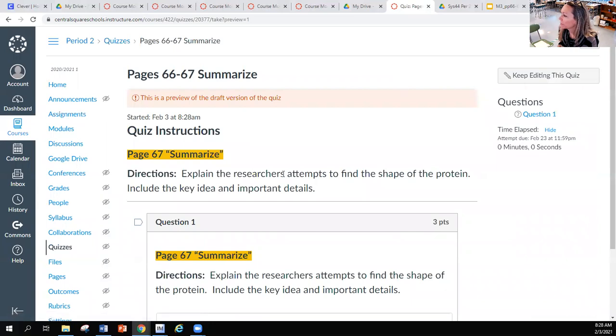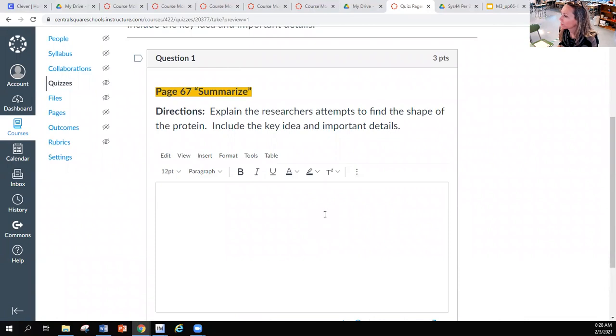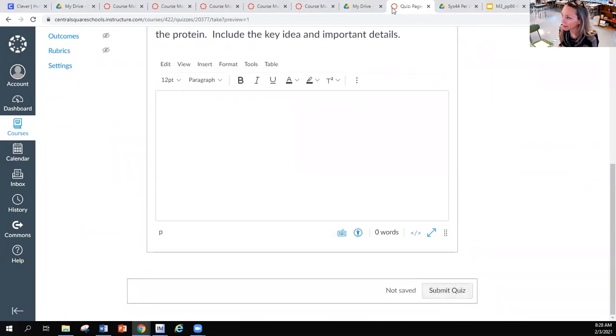And once you pop that open, of course, I have the directions again, and it is set up for an essay format. So you will type your 3 sentences right in here. Make sure you submit, and then you are all set.